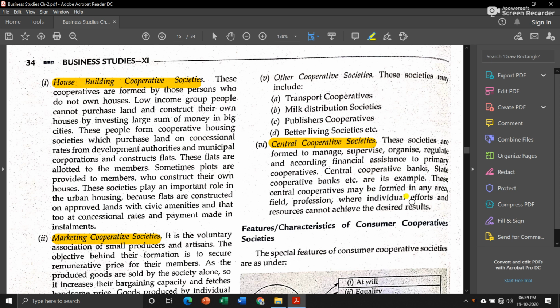Okay, so for today's session we will wind up here, and in our next session we will see other features or characteristics of consumer cooperative societies.